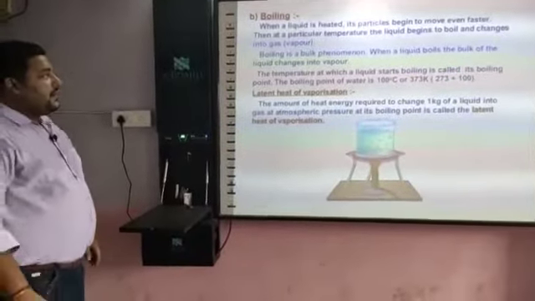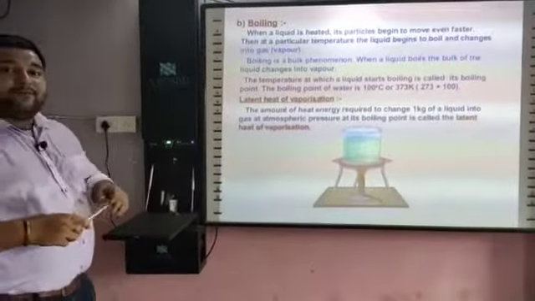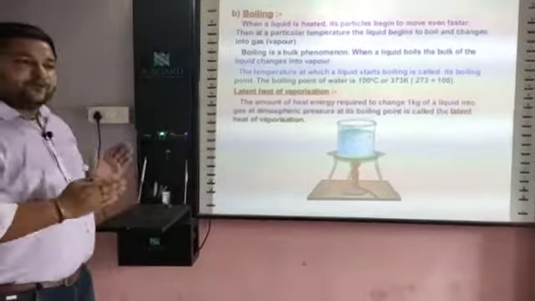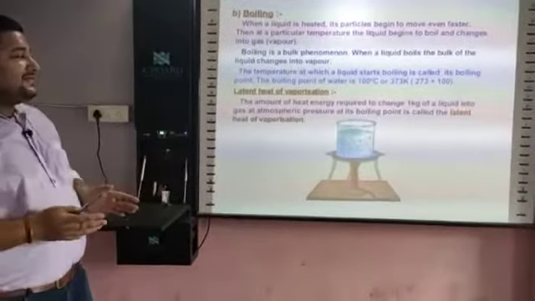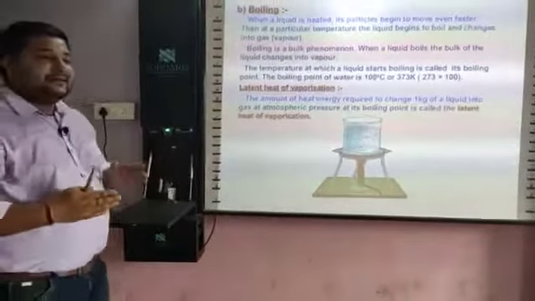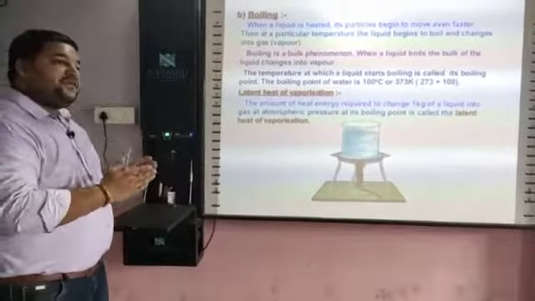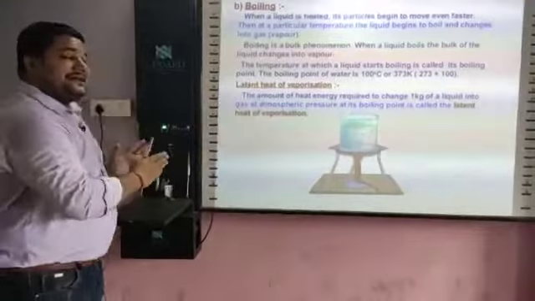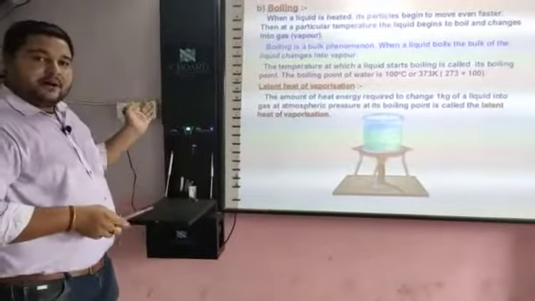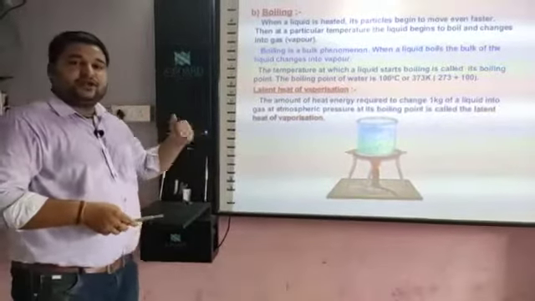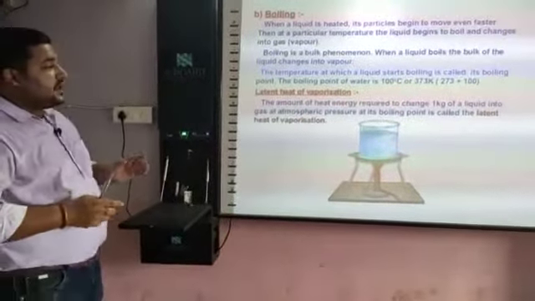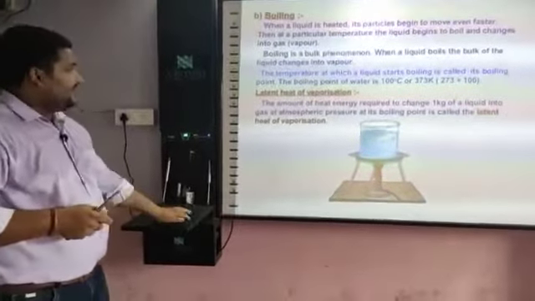Now boiling point, similar. Boiling point is a temperature at which liquid changes into gaseous state, and the boiling point of water is 100 degrees Celsius or 373 Kelvin. Latent heat of vaporization means the amount of heat energy required to change 1 kg of liquid into gaseous state. Latent heat of fusion is the amount of heat required to change 1 kg solid into liquid state, and latent heat of vaporization is the amount of heat required to change 1 kg liquid into gaseous state.